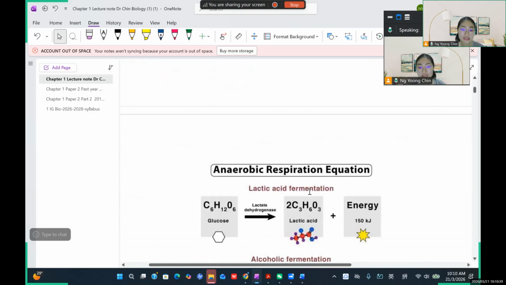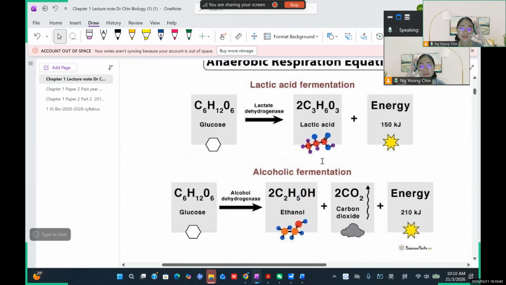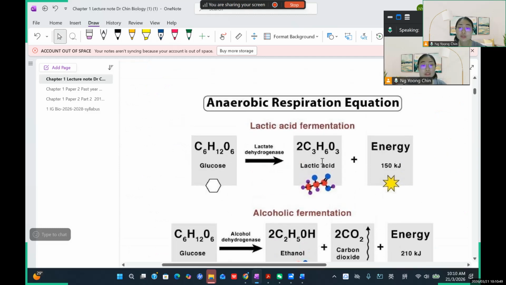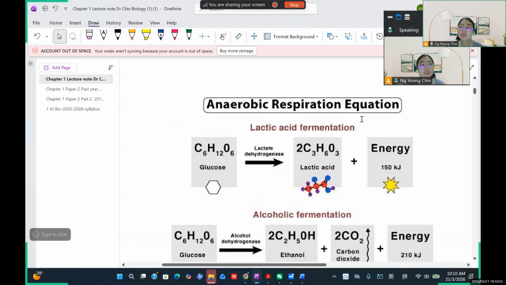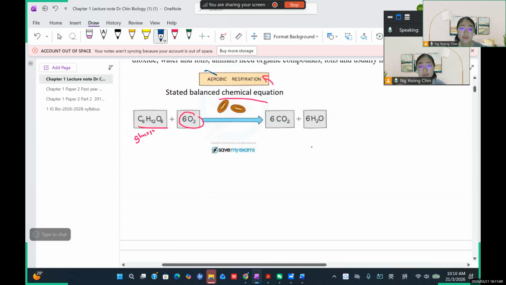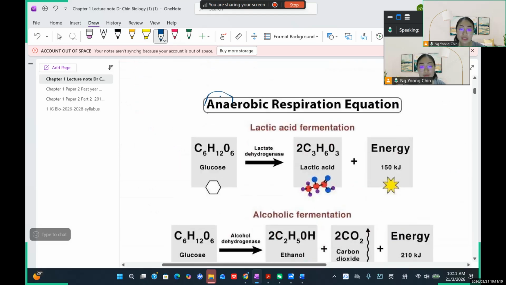Okay, that's all for the respirations. So actually you have two types of respiration, but I'm not going to discuss more because you are going to learn it in another few topics. There will be two kinds of respiration. One is called what? The aerobic. This is what we call aerobic respiration. That means this respiration happens in the presence of oxygen. And then the anaerobic respiration refers to the process that happens in the absence of oxygen, which means without oxygen.